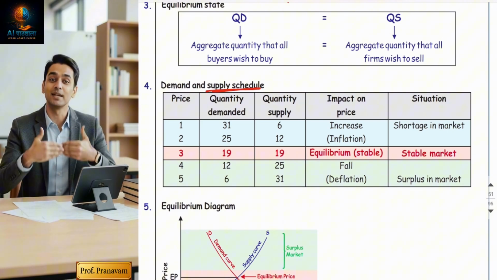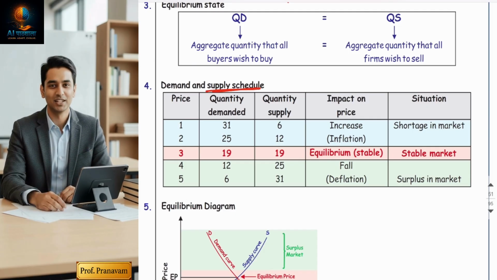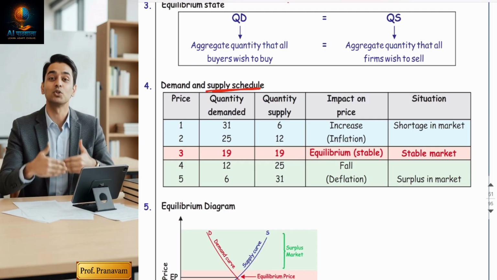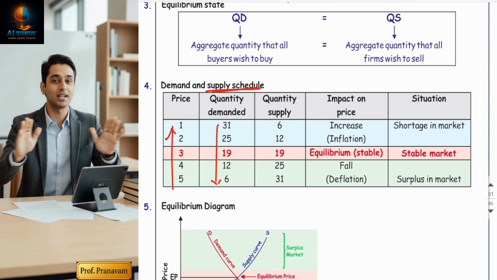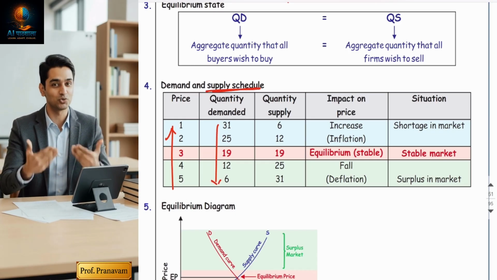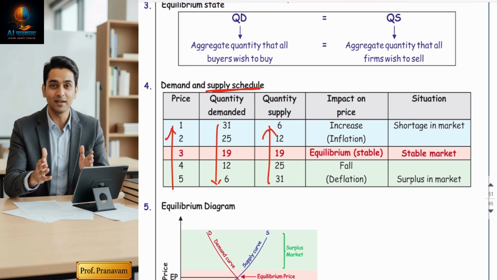So if you look at the table, the blue shade. First, see how the table has been created. I have written the price. Price is 1, 2, 3, 4, 5. Quantity demanded: price is increasing, demand is falling, means price and demand have an inverse relationship, and price and supply have a direct relationship. See, price is increasing and supply is also increasing.